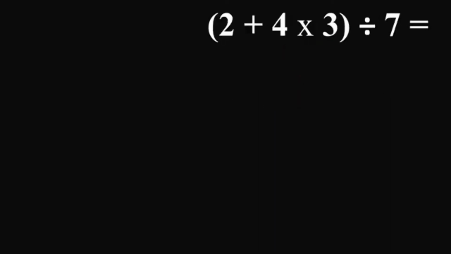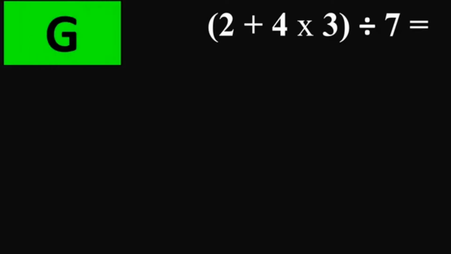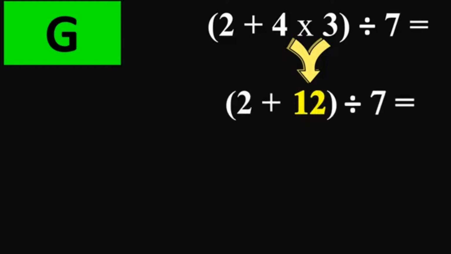Next, the quantity of 2 plus 4 times 3 divided by 7. We solve first what's inside the grouping. Inside the grouping, we must follow also the GEMDAS rule. So we solve first multiplication. 4 times 3 equals 12. Bring down the rest of the equation. 2 plus 12 equals 14.